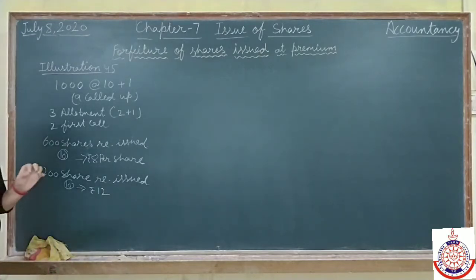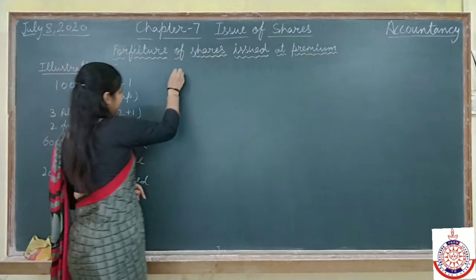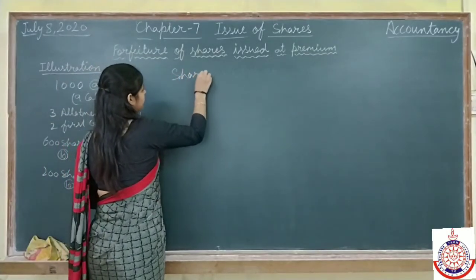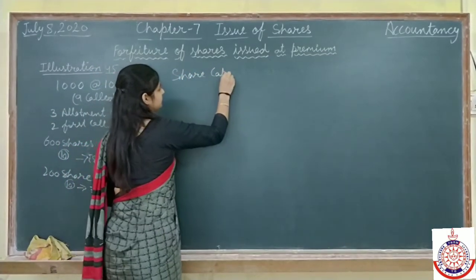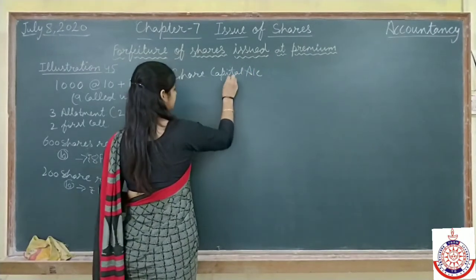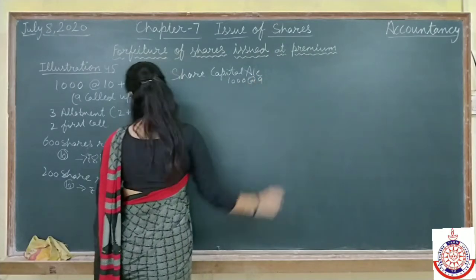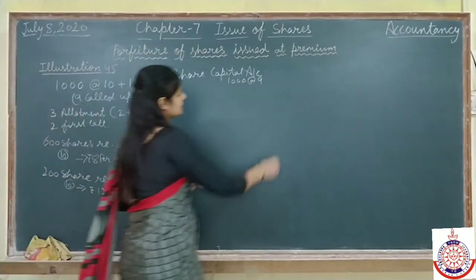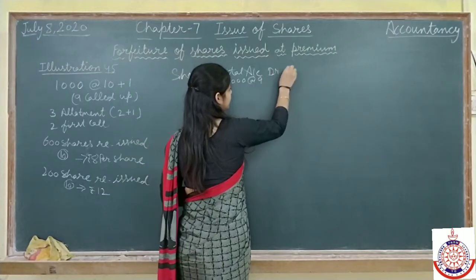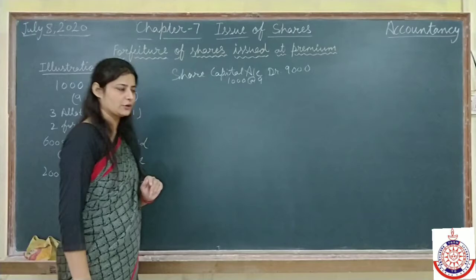They are saying pass the entry for the forfeiture. 1000 shares are forfeited. We will write here share capital account. Total shares are 1000 and the called up value is ₹9. It means 9000 will be debited in share capital account.